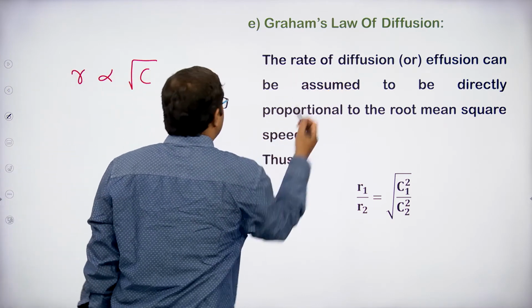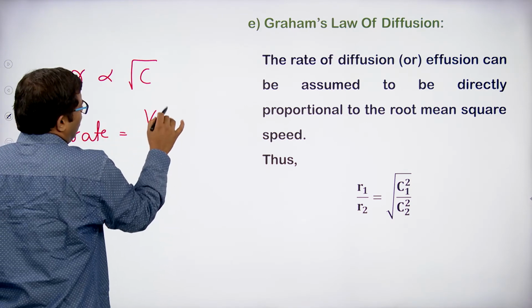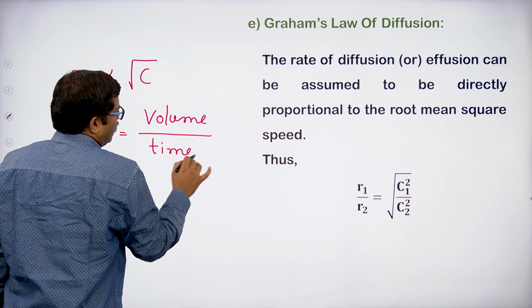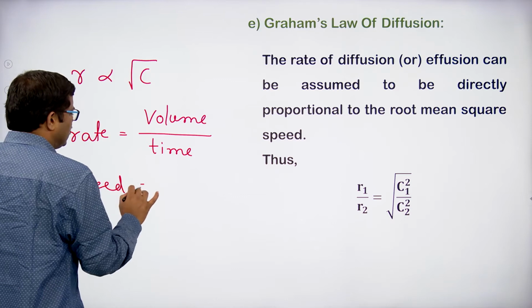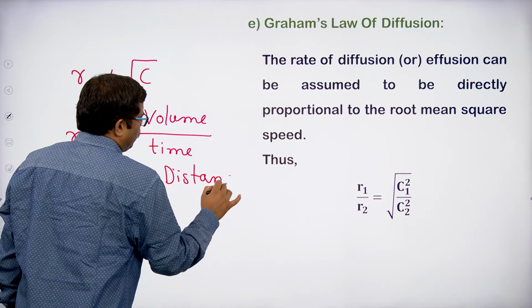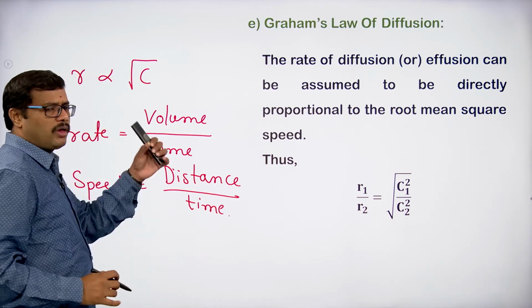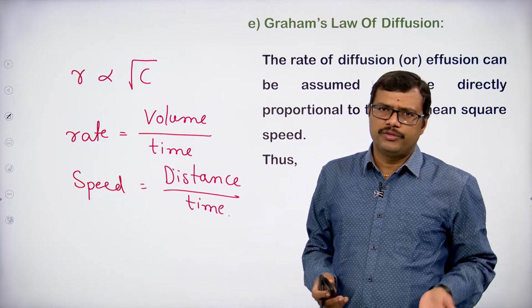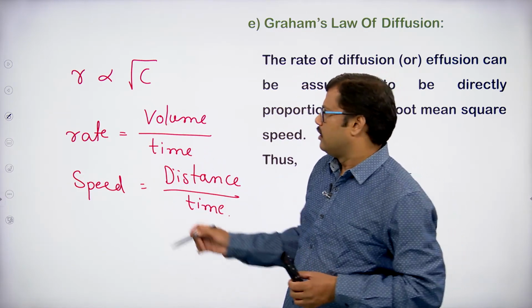How are we going to compare the rate? As we have discussed, the rate will be equal to the volume of the gas diffused divided by the time taken. What is the speed now? Velocity or speed? Speed is also the same thing, right? The distance covered in a given time. When we discussed Graham's law, I told you that the rate of diffusion or effusion is nothing but the speed with which it is going out. So the speed and the rate can be easily correlated with one another.